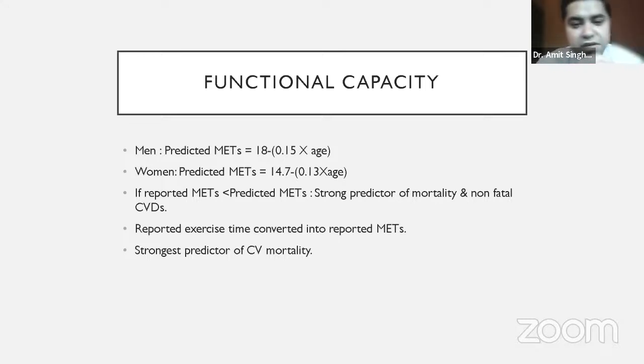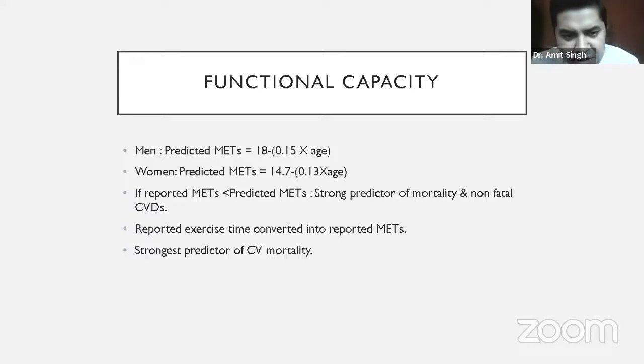Second most important is the functional capacity. There are certain formulas which have been derived experimentally for what is the expected functional capacity based on age. Suppose a normal person of 30 years of age can walk on the treadmill for 13 minutes. If there is another person who is not able to even walk for 7 minutes in spite of being in his youth, that means we know something is wrong with that patient, because he is not able to walk as is expected from his age. That is what functional capacity is. So that patient's functional capacity is impaired.